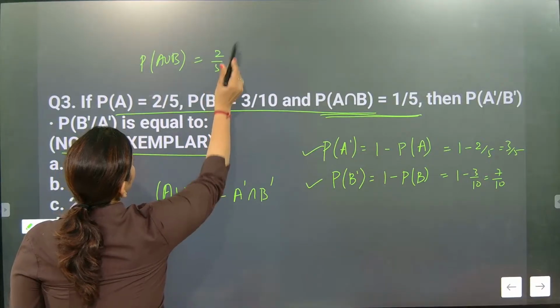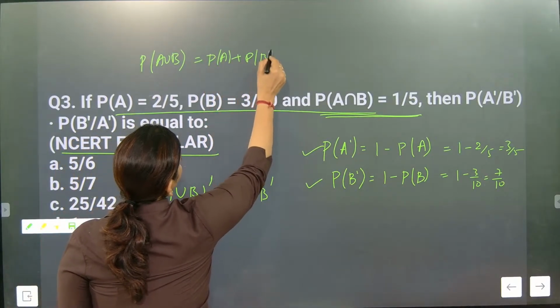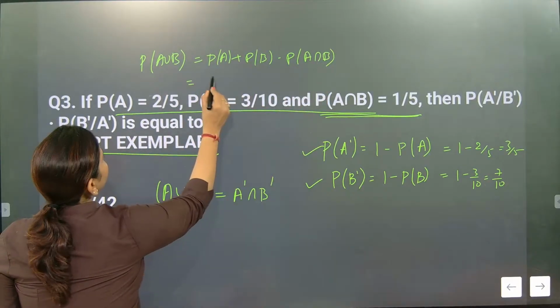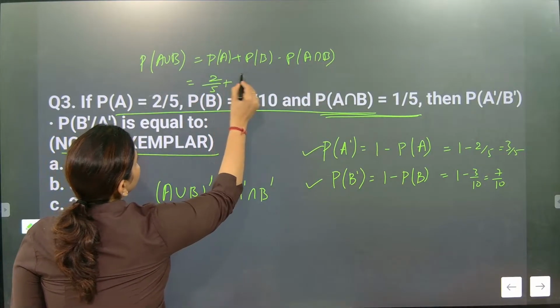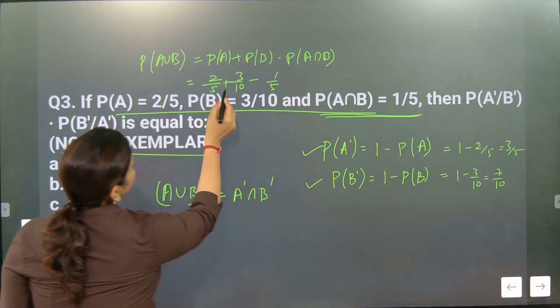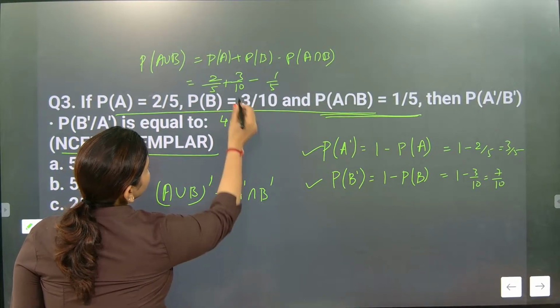So it is P of A. P of A is our formula. What will we write? P of A plus P of B minus P of A intersection B. Come on, children. Here it will become 2 by 5, beta, plus 3 by 10 and then minus 1 by 5. So here 2 you multiply, it will become 4 plus 3.